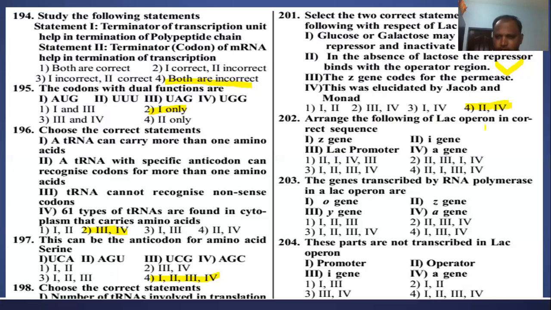Arrange the following lac operon genes in the correct sequence. They are asking the order of the genes. First, what will be there? The I gene, then the lac promoter, and next the Z gene, Y gene and A gene. Right? This is the order.